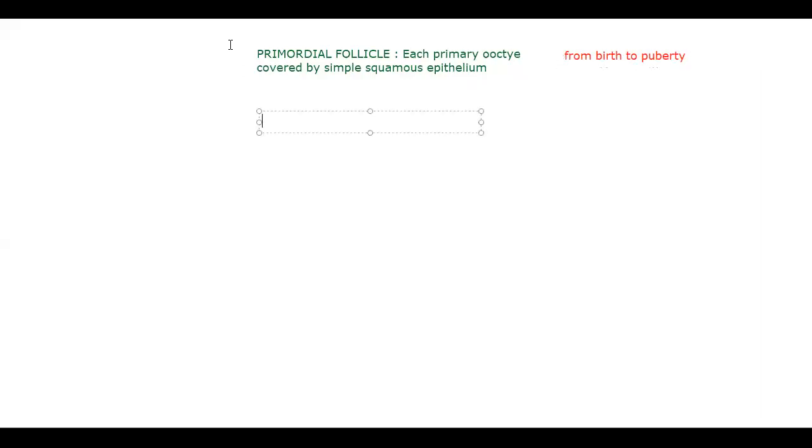Next, after that, primary follicle, that we need to move on to. So let me change the color. We take the primary follicle. Each primary oocyte is surrounded by simple cuboidal epithelial cells.